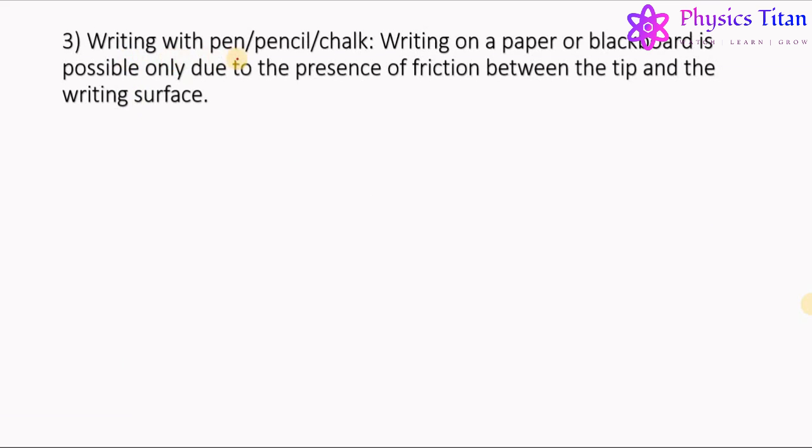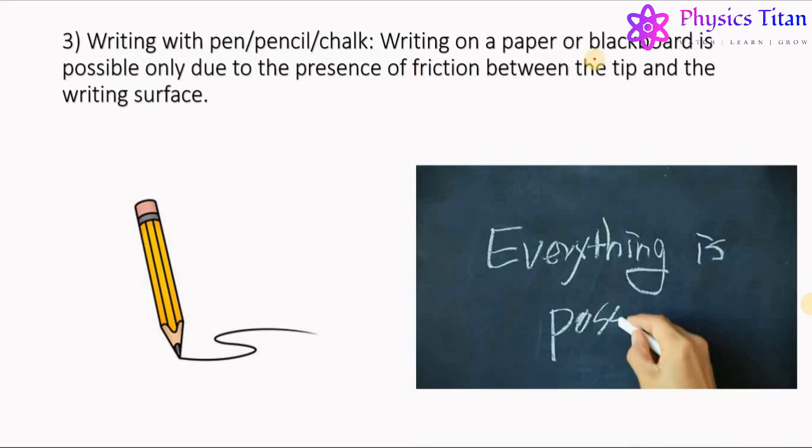The next benefit of friction is writing with a pen, pencil or chalk. Writing on paper or a blackboard is possible only due to the presence of friction between the tip and the writing surface. In the case of chalk and a blackboard, the chalk gets rubbed over the blackboard due to friction, leaving particles of chalk stuck on the blackboard, which can be seen by our eyes and allows the writing.